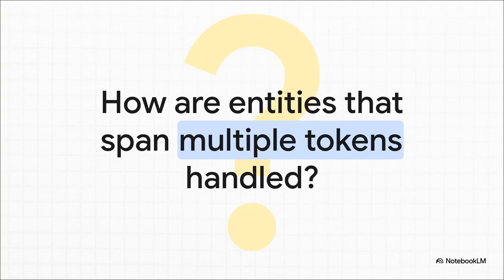So let's take a name, like Marie Curie. A tokenizer might split this into 2 tokens, Marie and Curie. Or maybe even 3, like Mar, E, and Curie. Now, here's the cool part. The model is actually smart enough to learn the relationship between these tokens. It figures out, hey, these pieces usually show up together, and it learns to recognize them as a single idea. It all comes down to learning context.